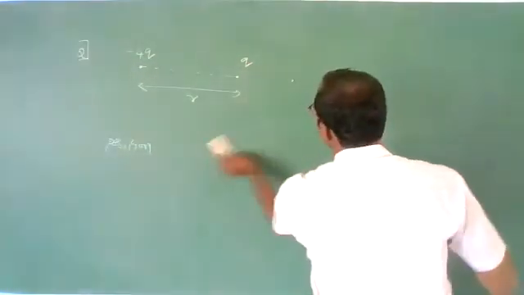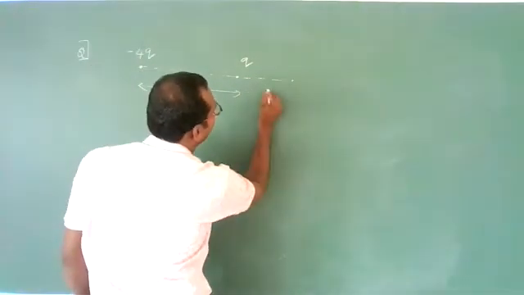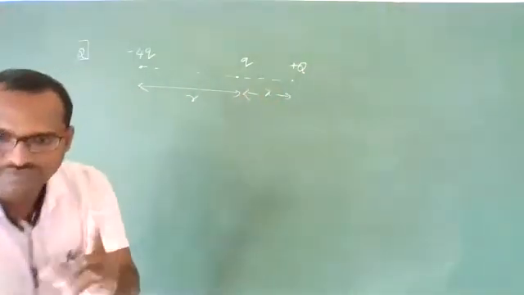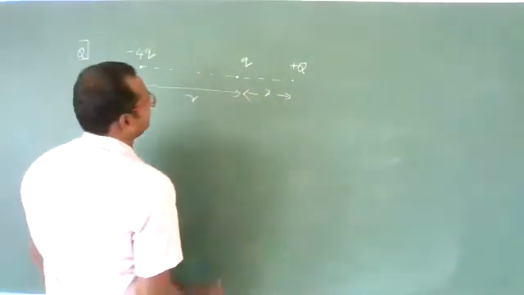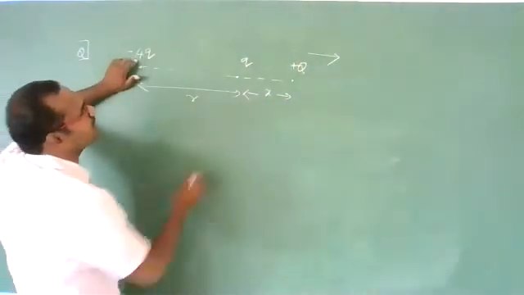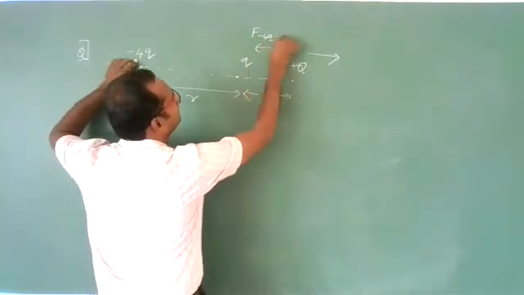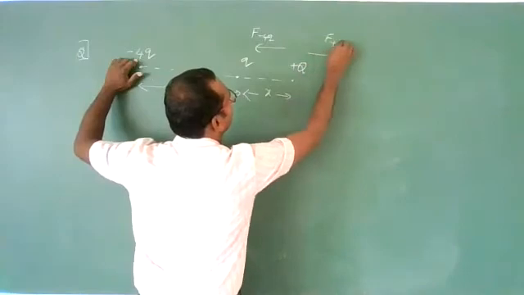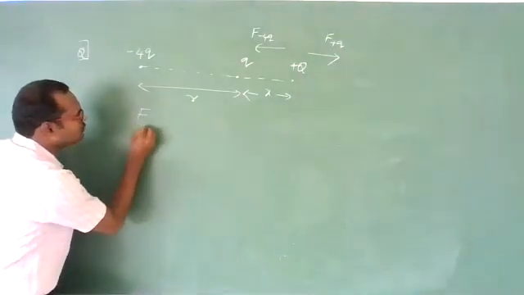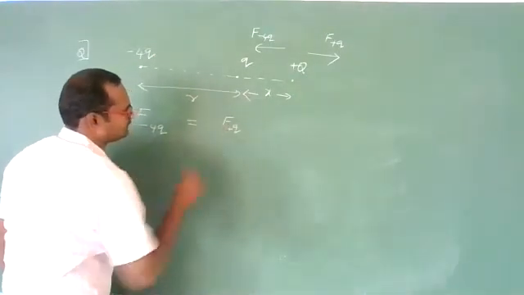Now let us keep the less magnitude charge at a distance of x. Here I have kept it. Now due to the positive charge there is a repulsive force and due to the negative charge an attractive force. For equilibrium, the force due to the minus 4q charge should be equal to the force due to the positive charge.